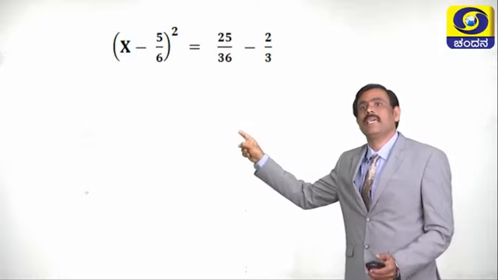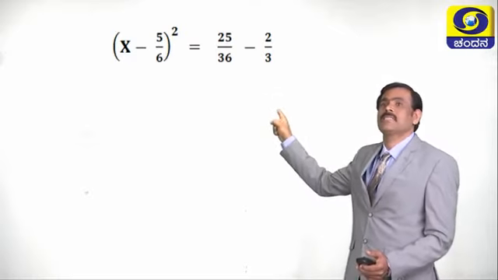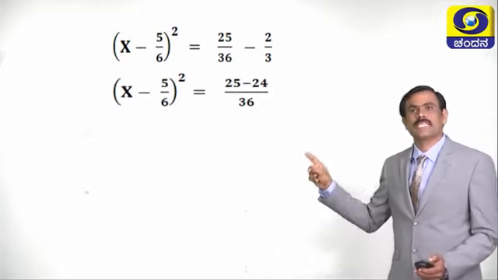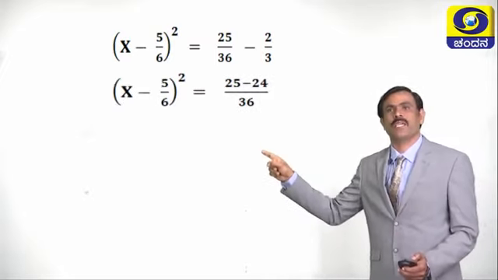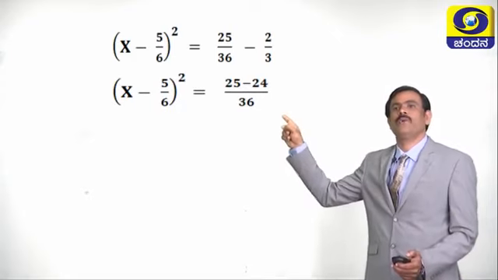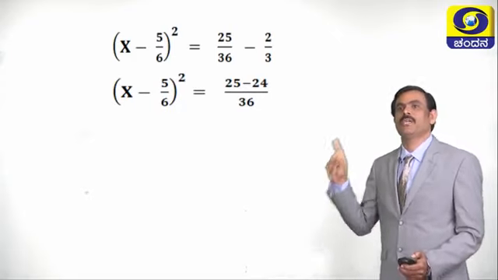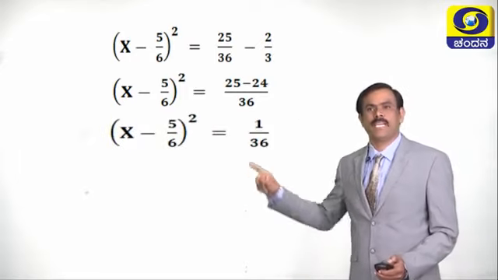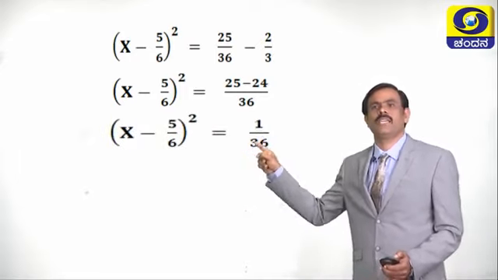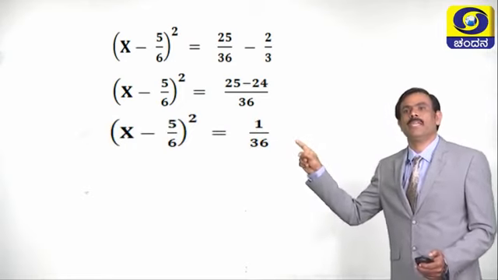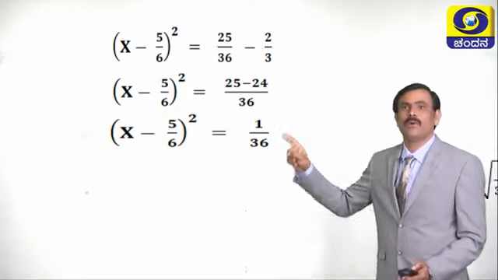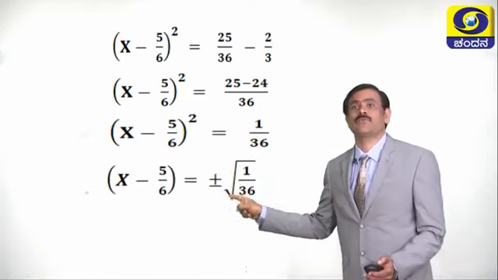Now take the LCM for 36 and 3 and simplify, then we are going to get x minus 5 by 6 whole square is equal to 25 minus 24 divided by 36. See next, x minus 5 by 6 whole square is equal to 25 minus 24, which is 1 by 36.